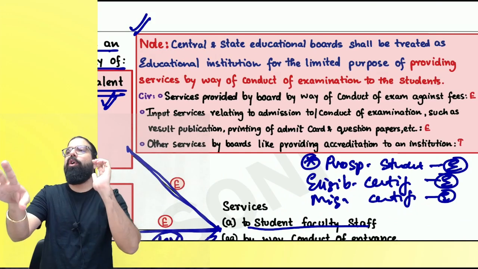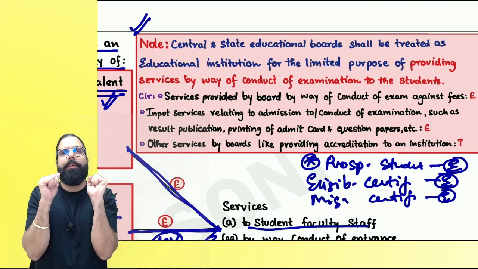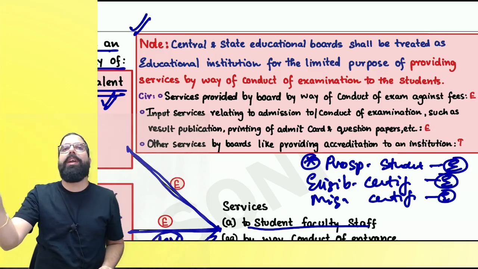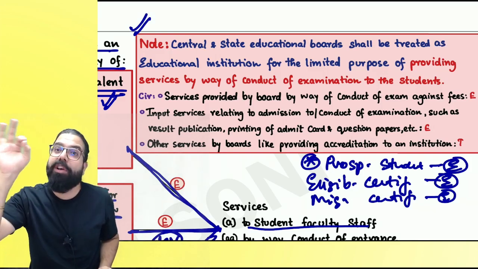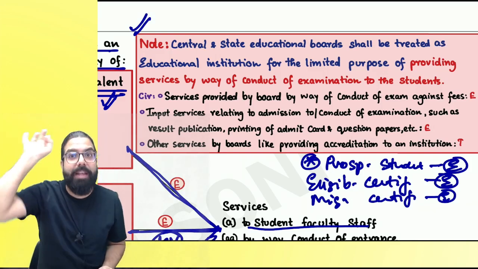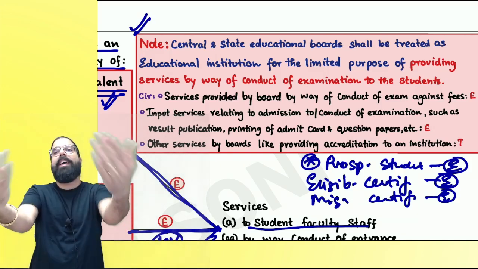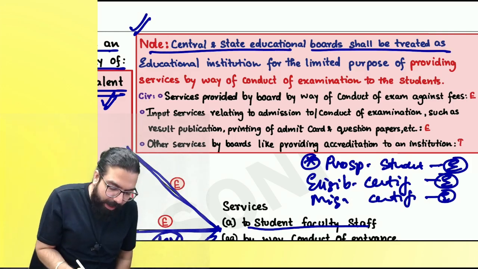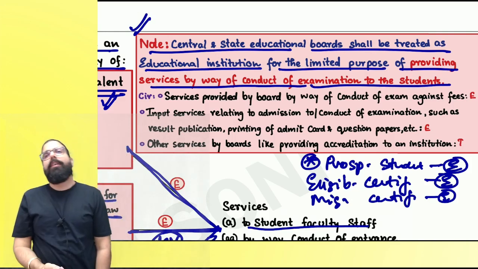Educational institution may not include all these boards, state board, central board, which are not there. But then they said the central board and state boards will conduct examinations, the 10th and 12th examinations. Now, only for the limited purpose of conducting examination are they considered as educational institutions, and their services will always be exempted. Central and state boards shall be treated as educational institutions for the limited purpose of providing services by way of conduct of examination to the student.